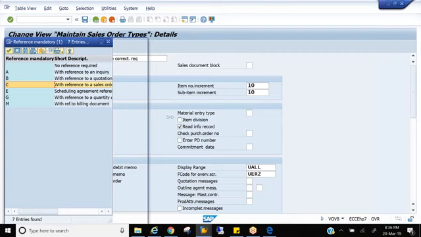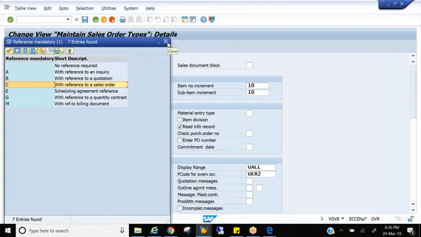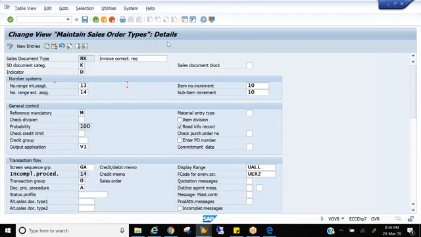So reference mandatory. How does the system know that there should be a mandatory reference for these two processes? This is the field which is controlling. I'll tell a scenario. You answer me how that scenario would be possible. Let's say my business has different distribution channels, dealers, and we also have government customers.